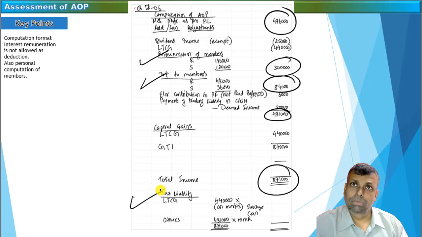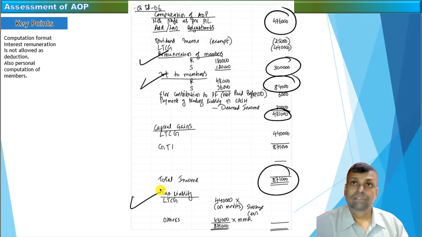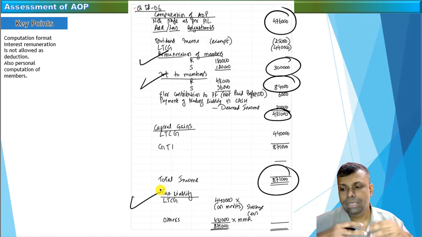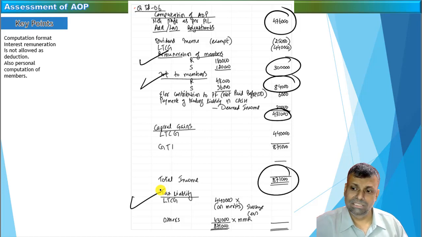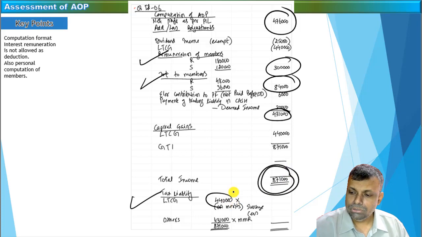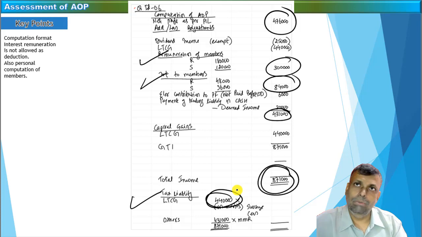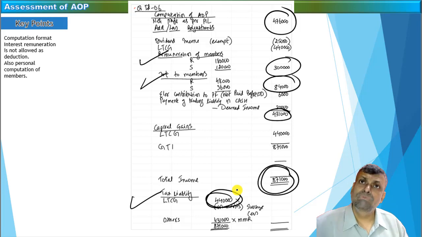Now, one thing that you have to remember: if the AOP is covered by the special rates of tax. For example, if some income like long-term capital gains is included in the computation of the AOP, then for special rates of tax, you have to apply special rates. If the AOP is subject to the MMR, you will say that, okay, MMR provisions will be applicable, no doubt about that. But in my example, if some figure was long-term capital gains, I'll multiply that with the long-term capital gains tax rate, and the balance will be multiplied with the MMR if it was covered by section 167B.